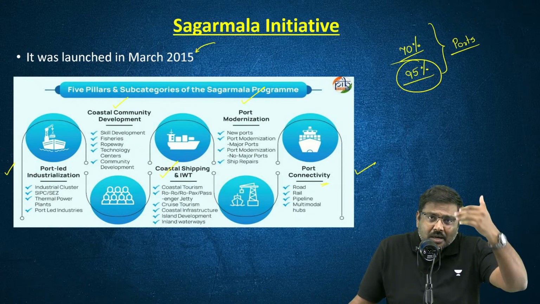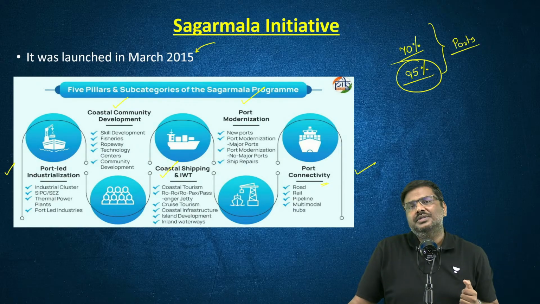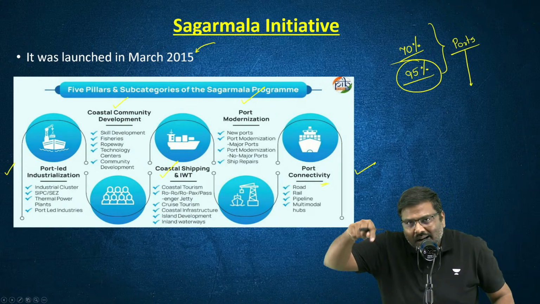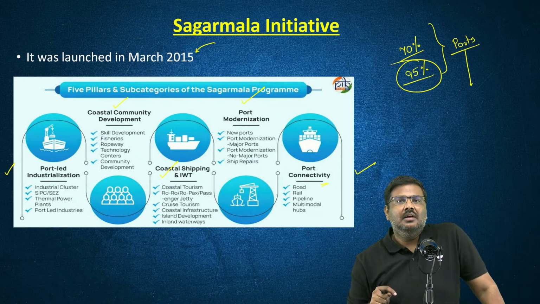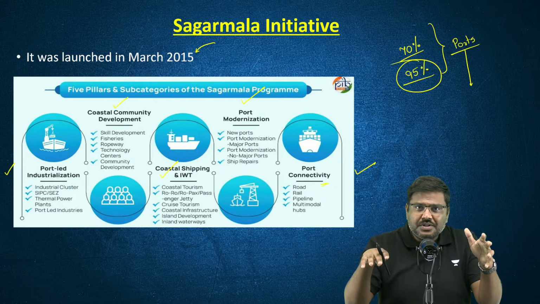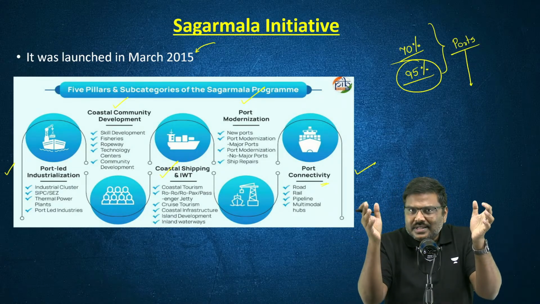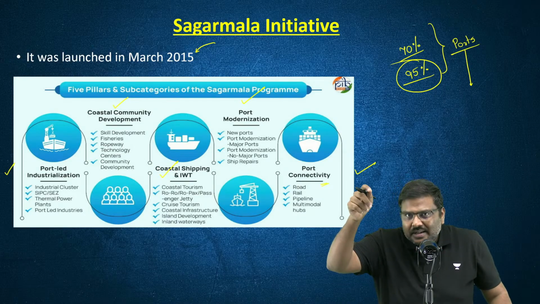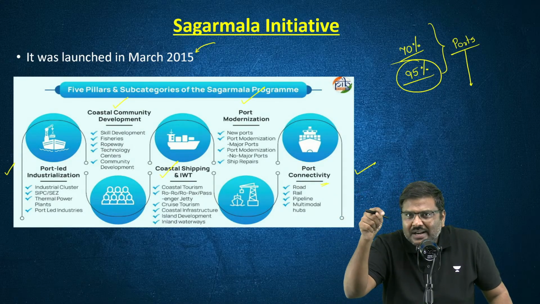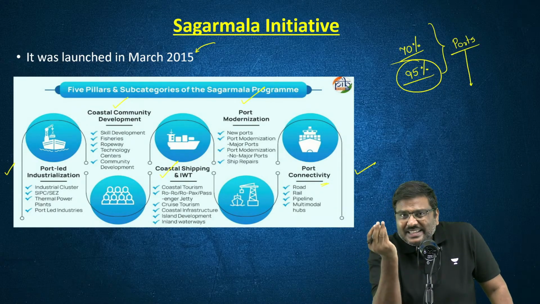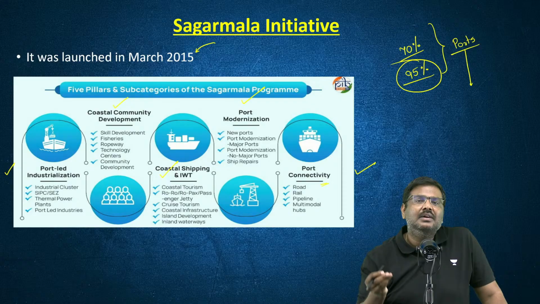The trade in terms of imports as well as exports, you need to ensure the ports are connected to the other parts of India as well. Because right now, if you look at the major ports which are operational, you have six on the eastern coast, six on the western coast. Again, operational. And the rest of India is supposed to have connectivity with these particular major ports. So you need to have better connectivity. That is one of the pillars.